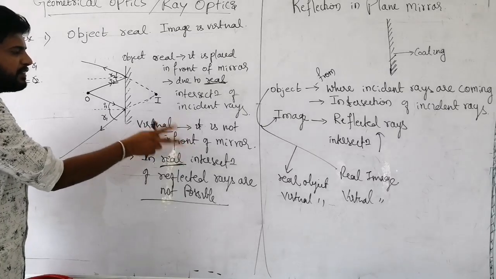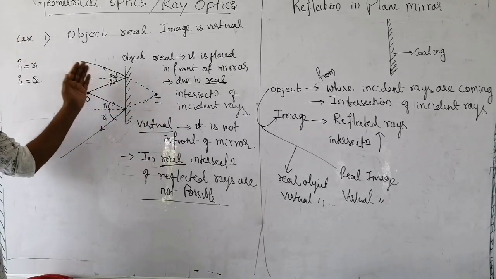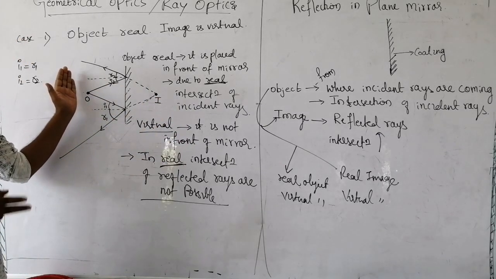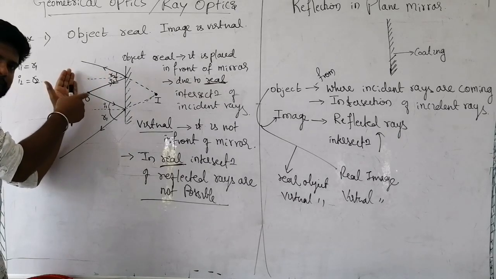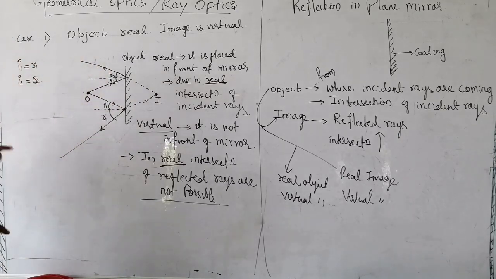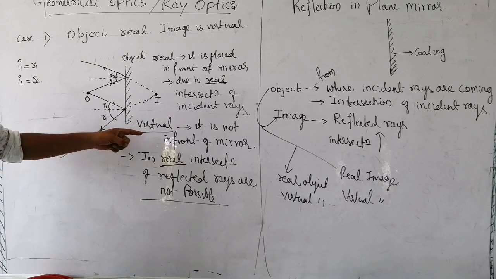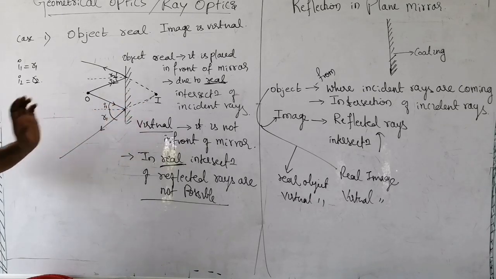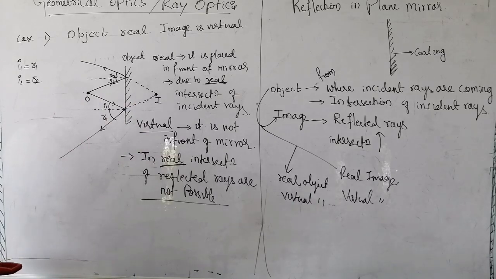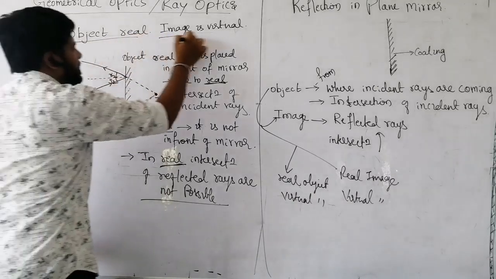It fails two conditions: having physical presence in front of the mirror, and intersection of reflected rays. These two conditions are not possible for this image, so it is called a virtual image.